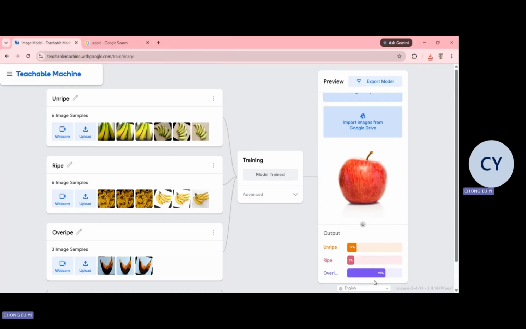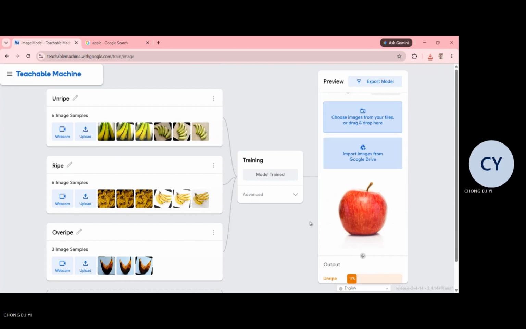After that, the machine can define the apple is in the overripe category.